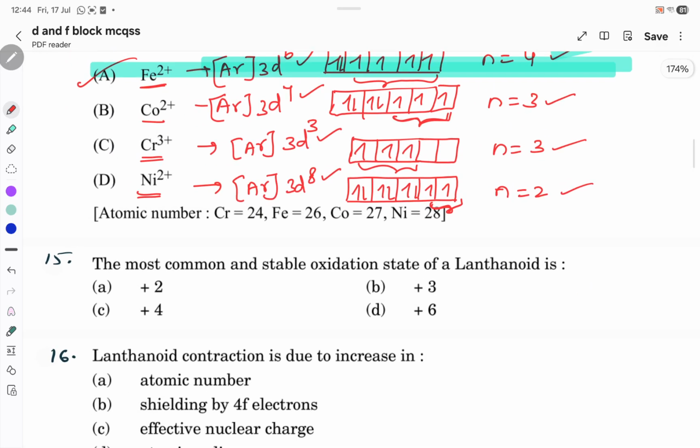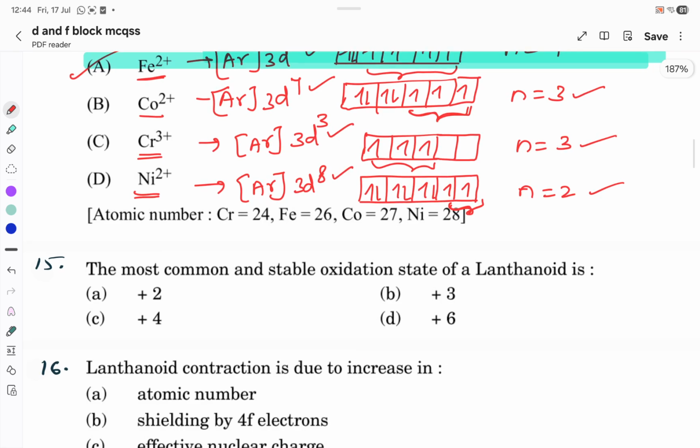The most common and stable oxidation states of lanthanoids are? So the most common oxidation state for lanthanoids is the +3 configuration.